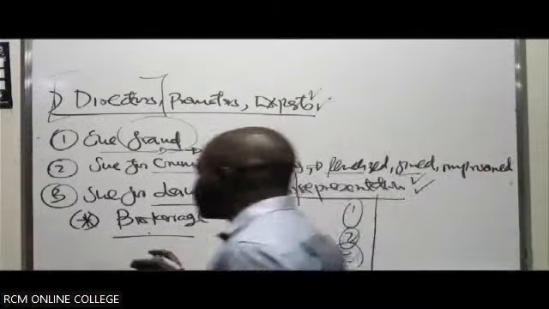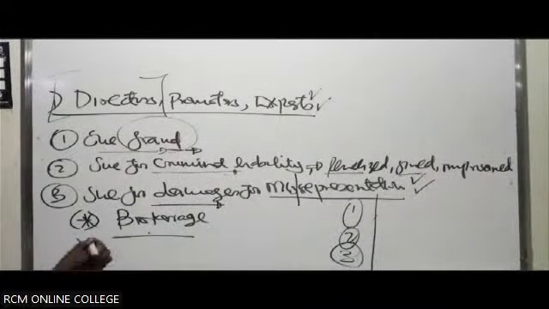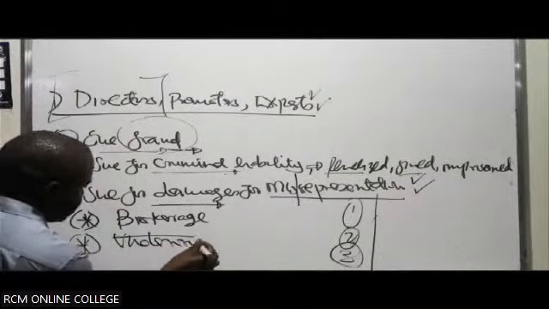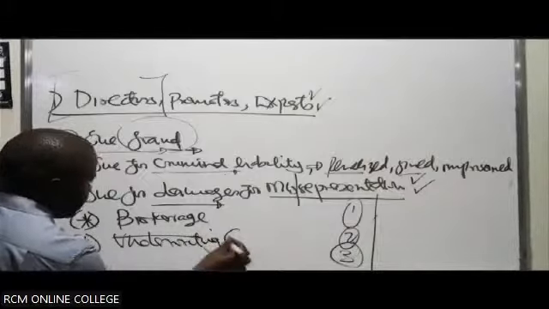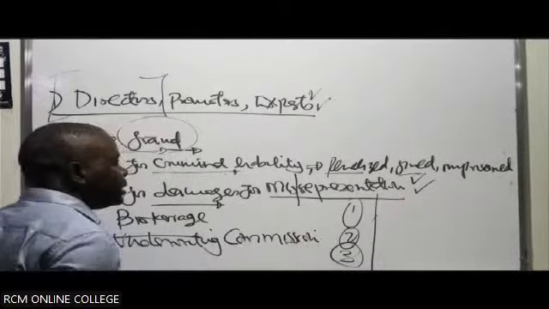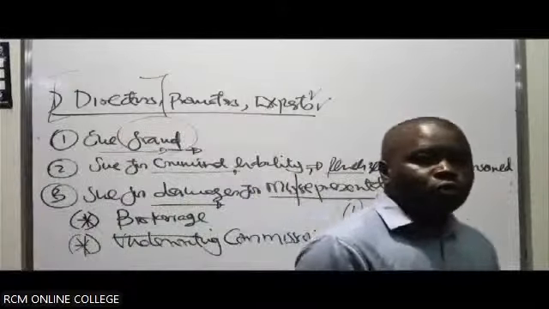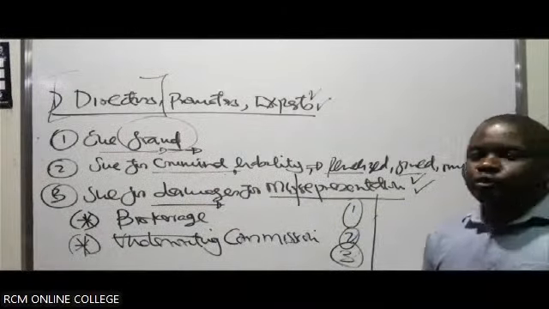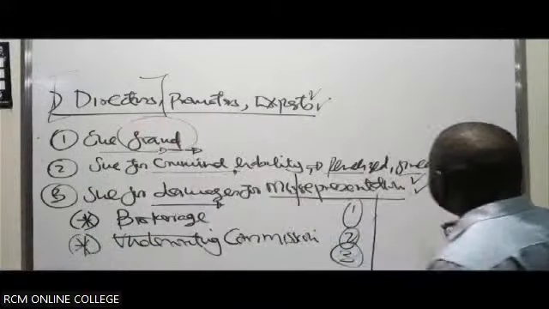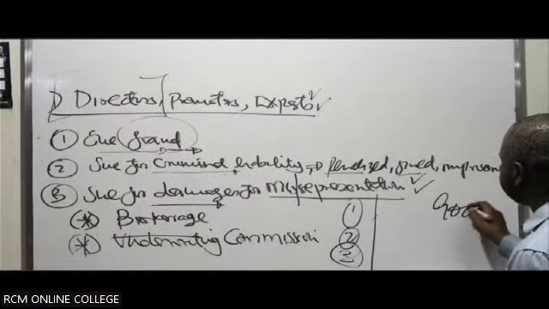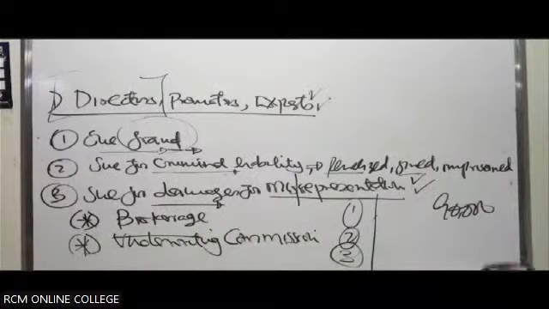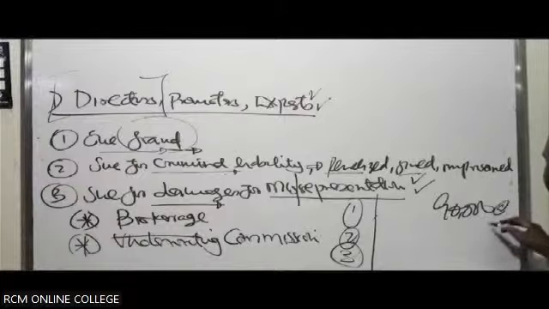Then we also have what we call an underwriting commission. This is where you float your shares for subscription, and then you experience what you call under-subscription. Maybe you offered 90,000 shares, each going for 100, because you want to raise capital.